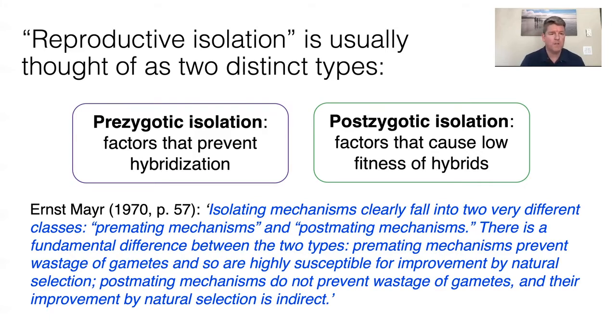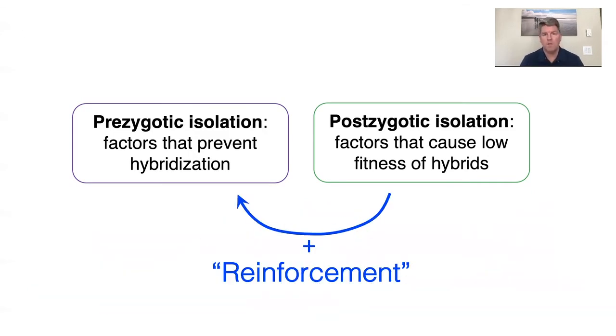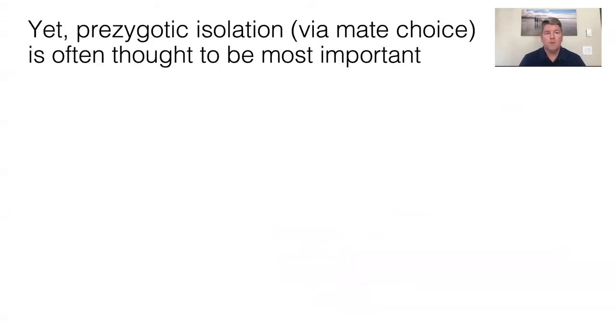Pre-mating mechanisms prevent wastage of gametes, and so are highly susceptible for improvement by natural selection. Post-mating mechanisms do not prevent wastage of gametes, and their improvement by natural selection is indirect." What Mayr is referring to there is this process of reinforcement, by which some postzygotic isolation, low fitness of hybrids, leads to selection for factors that prevent hybridization. So there's been much written about this process that sort of puts postzygotic isolation as the driver of speciation. Yet, much of the literature presents prezygotic isolation via mate choice as often being the most important of these two.